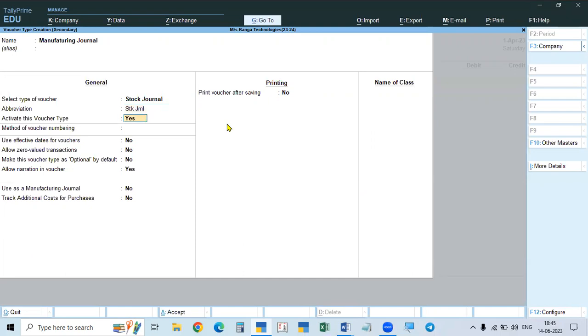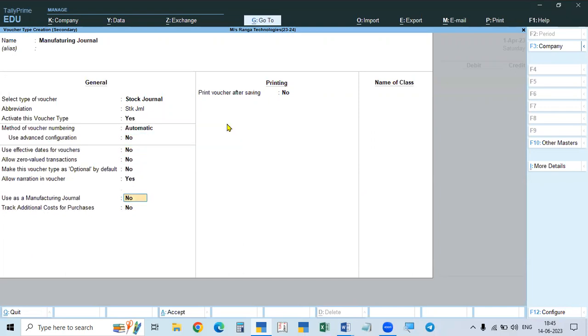When you are creating, it is to be used for the manufacture of material. That is why, last but one here, use as a manufacturing journal. They are giving the name itself. Even if you give the name manufacturing voucher, it is to be used for the manufacture of the goods. So you have to make it yes. Enable that. That's all. Give the name manufacturing journal, take it under stock journal, and use it as manufacturing. You have to make it yes, and then save this.